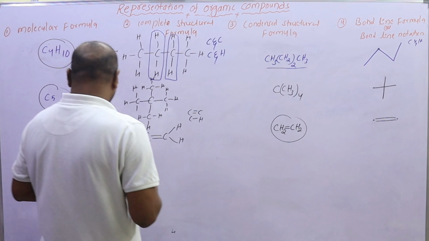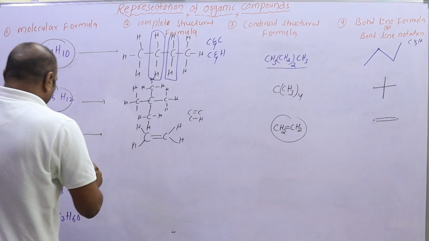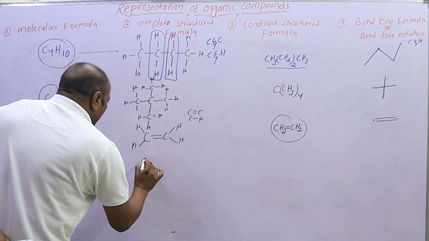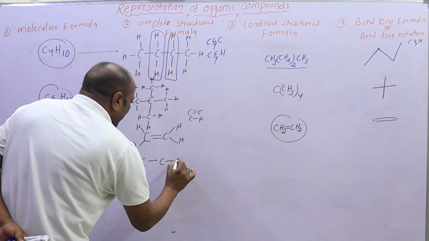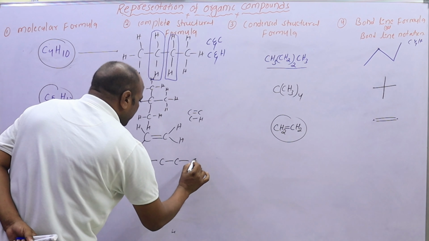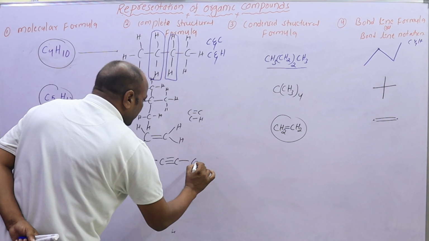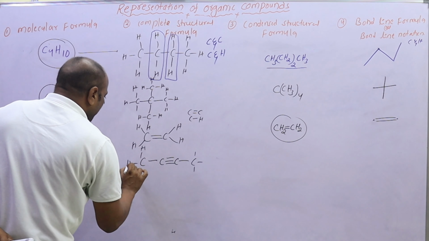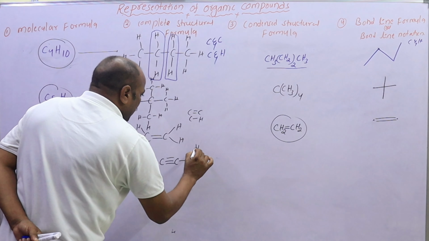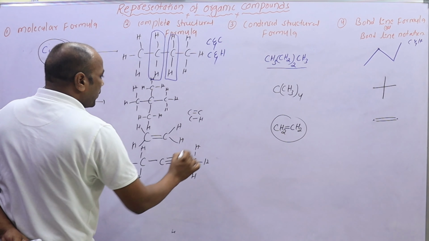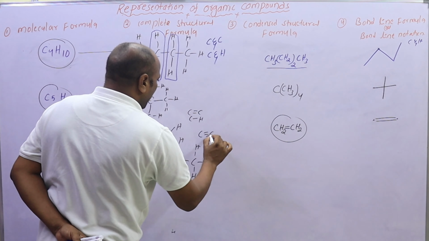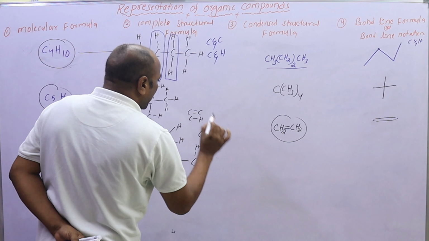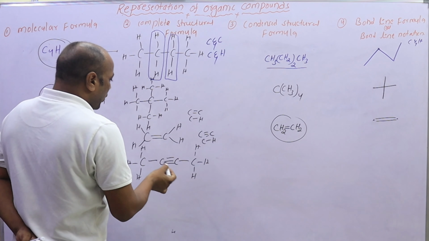Next is a molecular formula for carbon atoms. Here carbon and carbon are connected with double bonds and single bonds, and carbon and hydrogen are connected with single bonds. Carbon has tetravalency, so it satisfies 4 bonds.